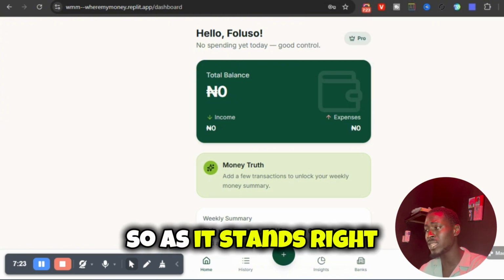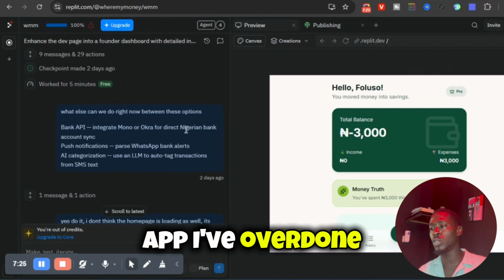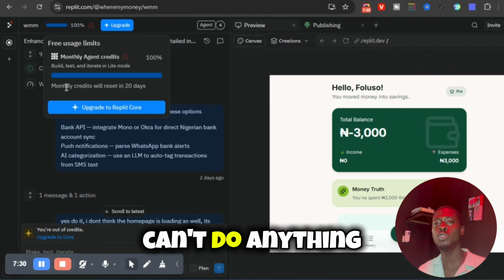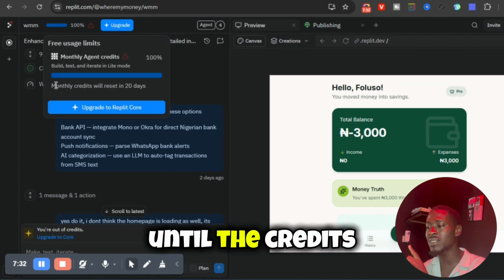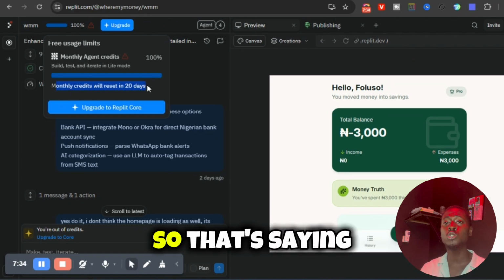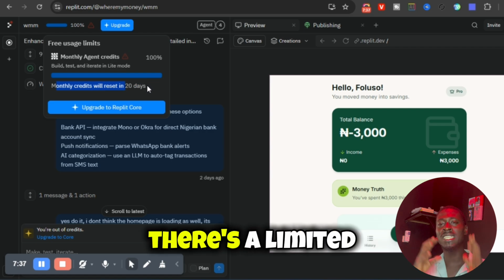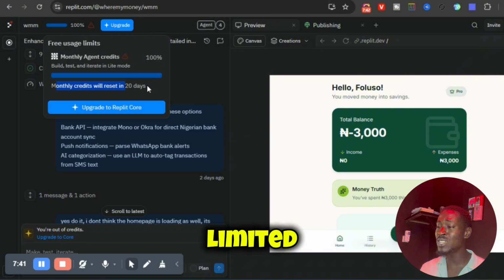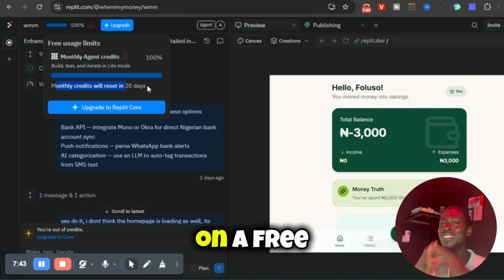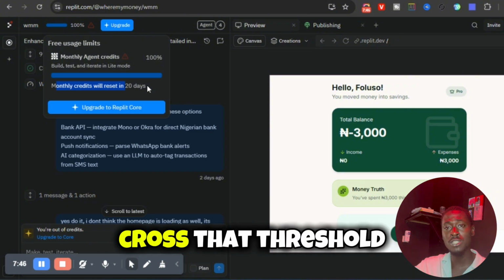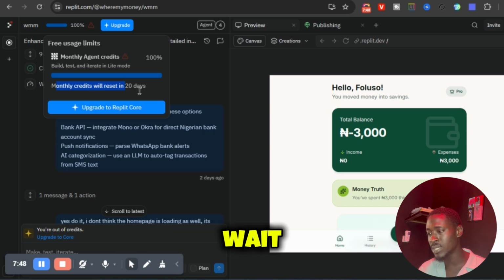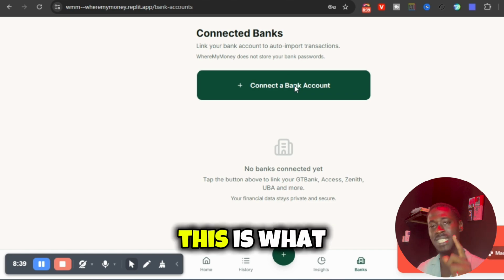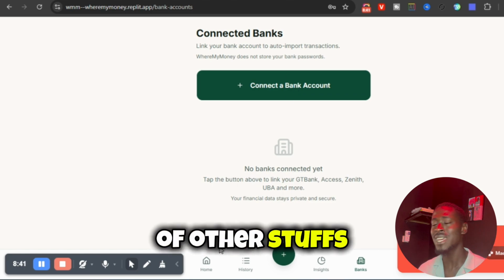So as it stands right now, because I've overdone it for this app, you can see here it says 100%, which means I can't do anything again until the credits reset in 20 days. So even though there's a limited amount of things you can do per day, there's also a limited number of things you can do per month on a free account. And once you cross that threshold, you have to wait. So right now I'm waiting, but once that 21 days is up, this is what I'm going to fix, and a bunch of other stuff that I've written down.